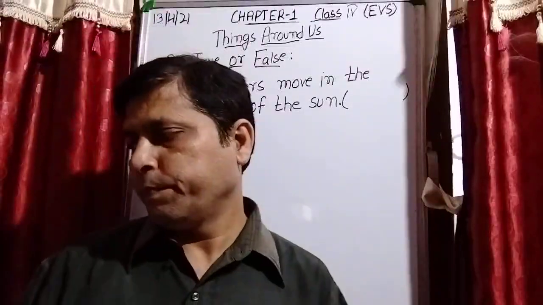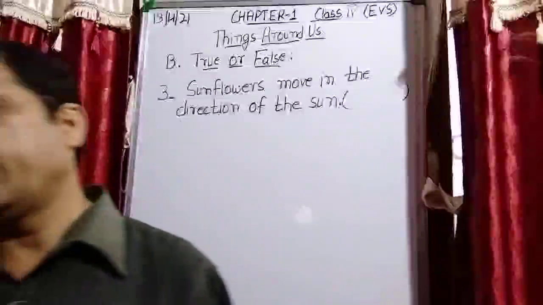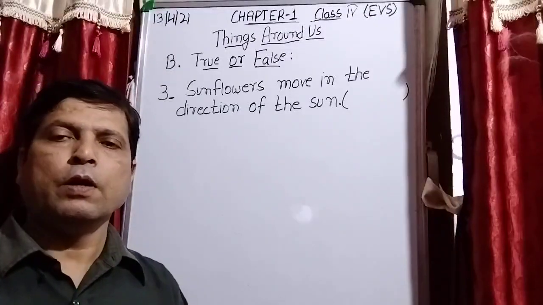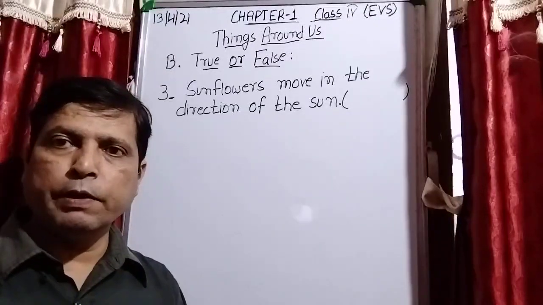So students, when I explained that one of the characteristics of living things is that living things move,